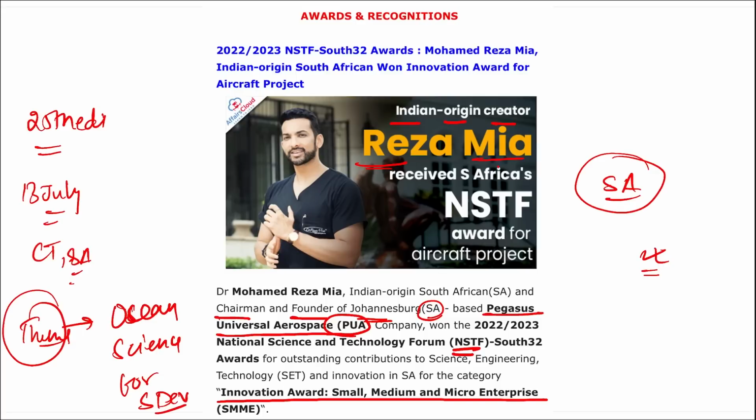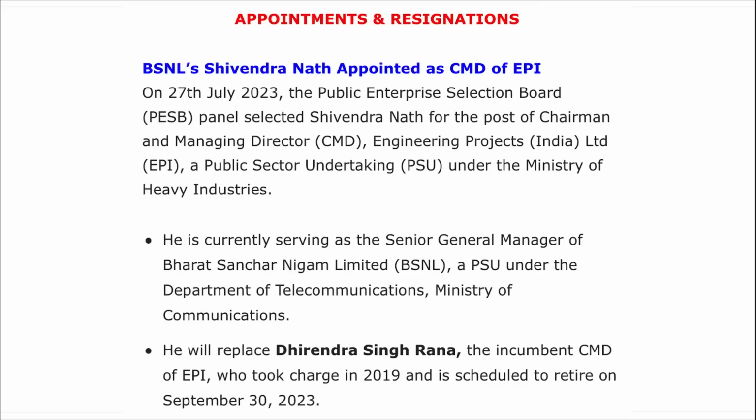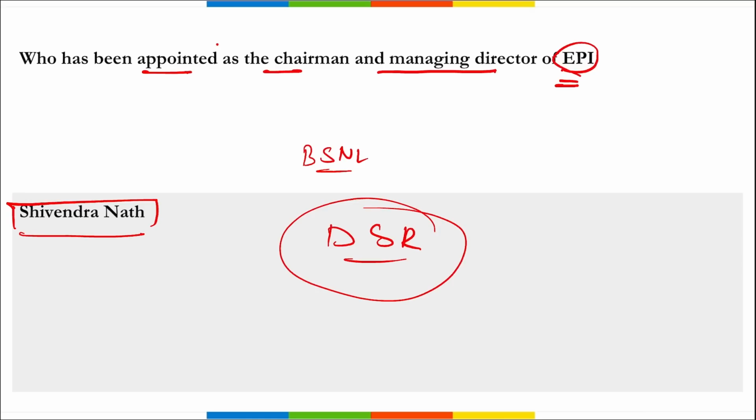I repeat, Ocean Science for Sustainable Development. This is the theme for this 2023 years NSTF, that is your National Science Technology Forum, correct?